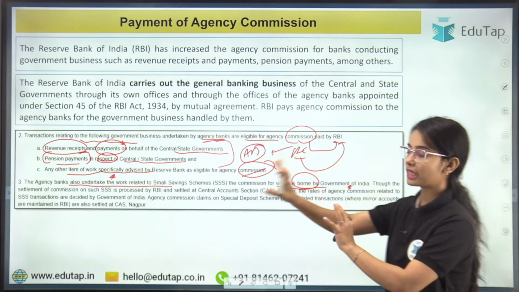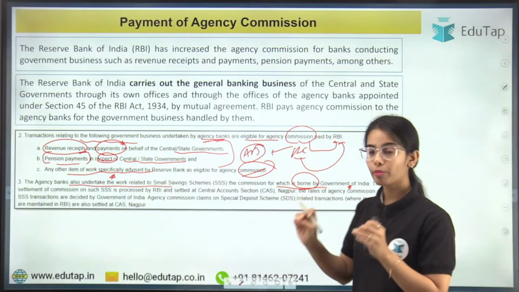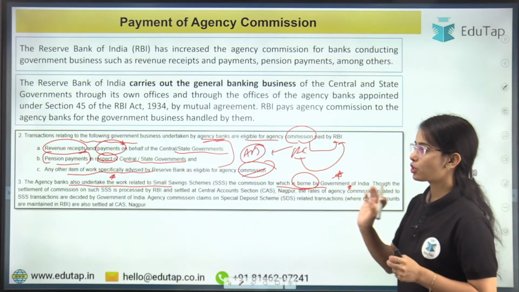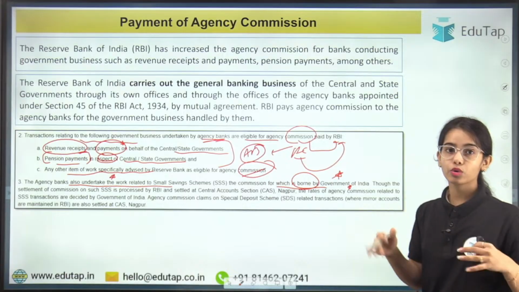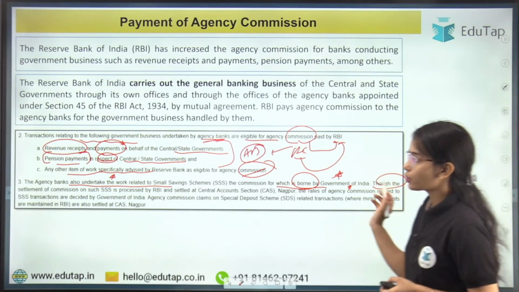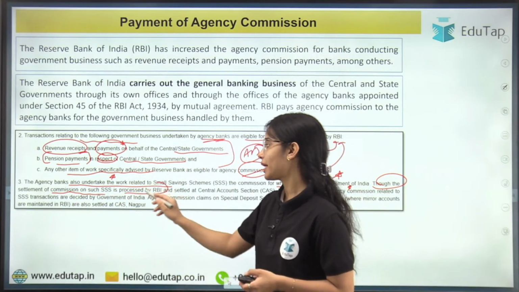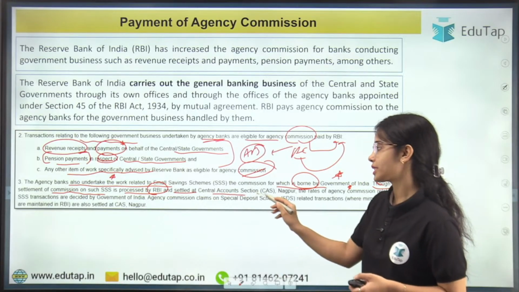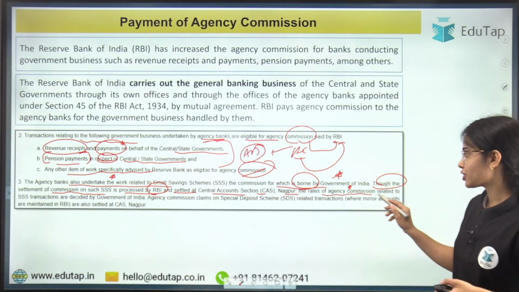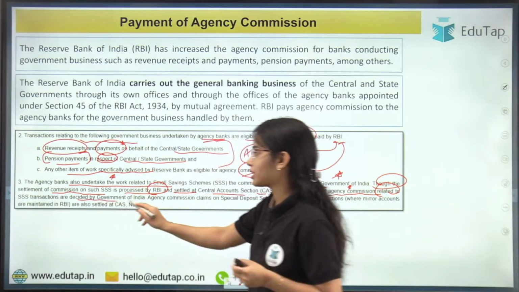So for this particular case of the small saving schemes that are run by the government, the government provides the commission also to the agency bank. So RBI does not provide the commission here. The government is providing the commission here to the banks. Though the settlement of commission on such small savings scheme is processed by RBI and settled at Central Account Section, Nagpur, the rates of agency commission related to small savings scheme transactions are decided by the Government of India.